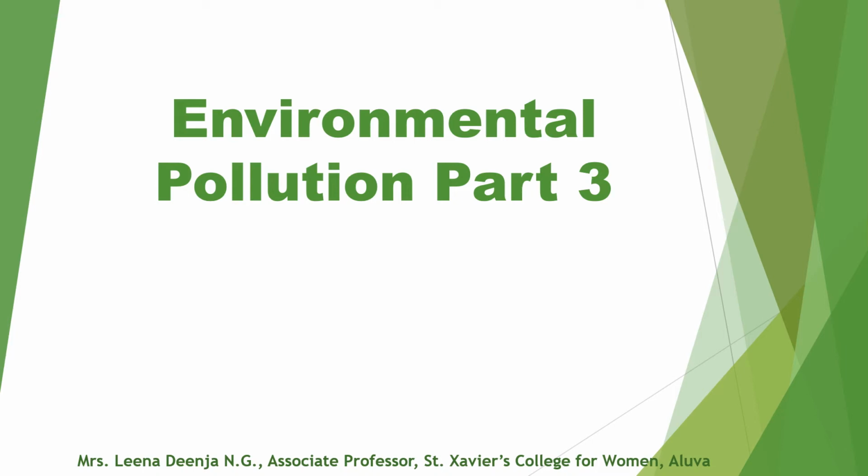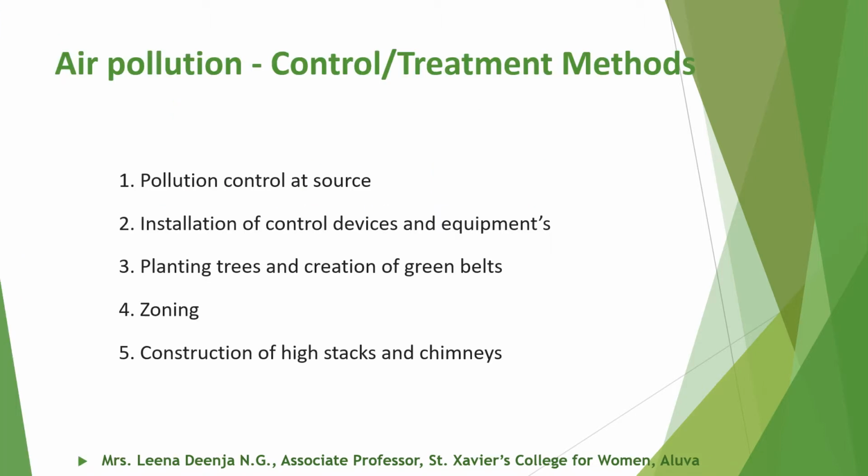Hi everyone. Through this class, we are going to study about the different methods of air pollution control or treatment. Methods that can be adopted to control or reduce air pollution are: first one, pollution control at source; second one, installation of control devices and equipments; third one, planting trees and creation of green belts; fourth one, zoning; and fifth one, construction of high stacks and chimneys.